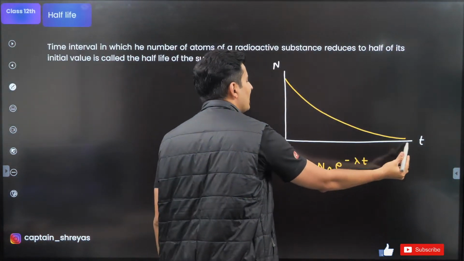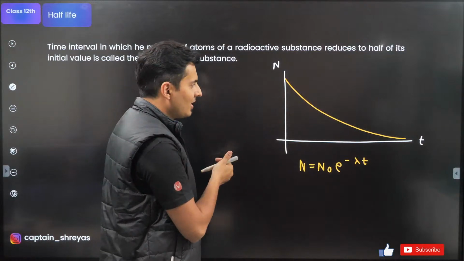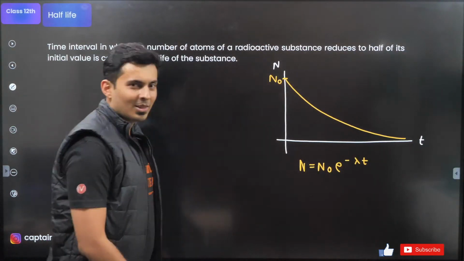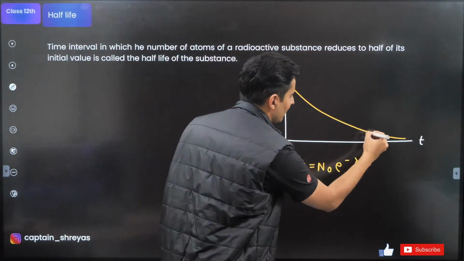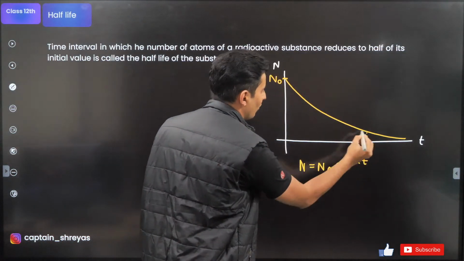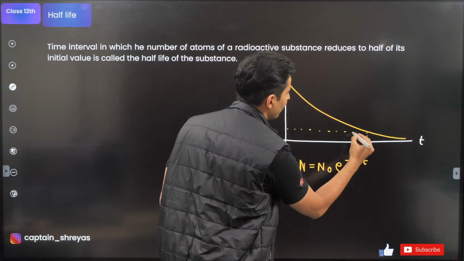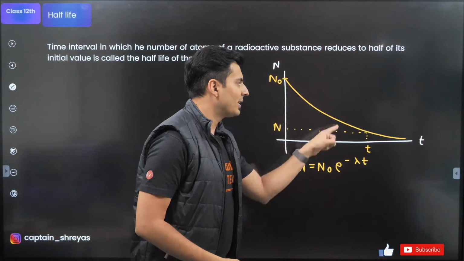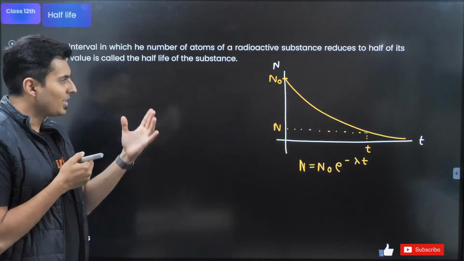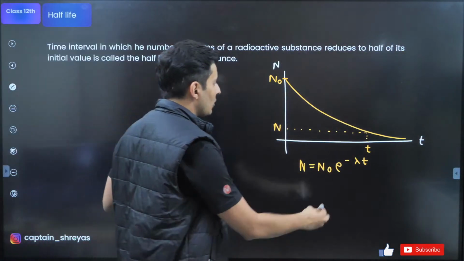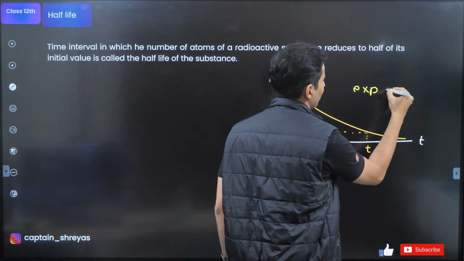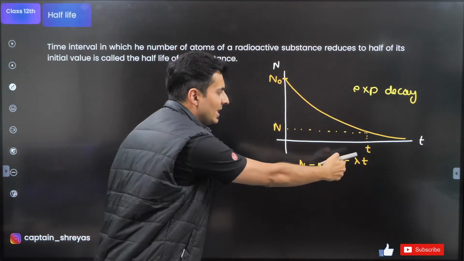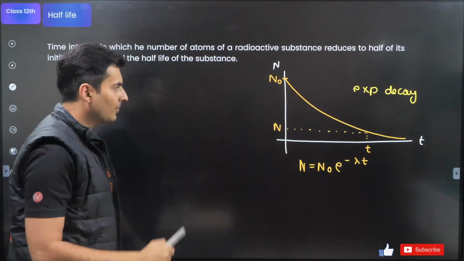After a very long time, the sample becomes very small. When time value is 0, this value will be N naught. If you give me any time, at this time, what is the value of N? So I can get it graphically also or via the equation. That is a graph of the sample present after any amount of time. Exponentially decaying graph, so it's also called exponential decay. Exponential because e power, decay because it is reducing.